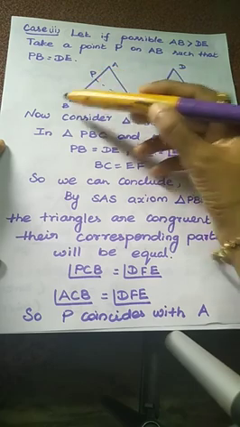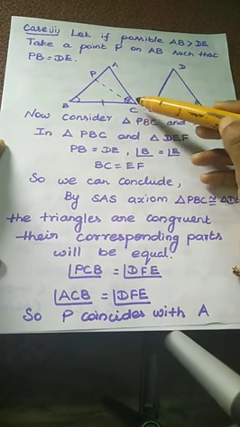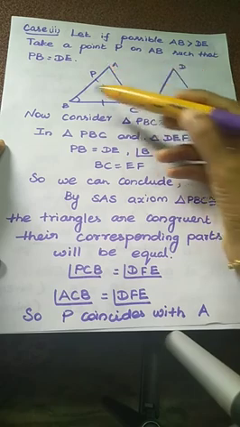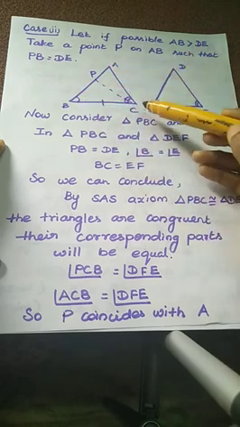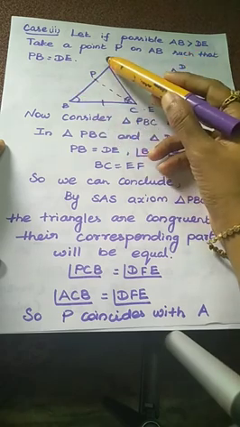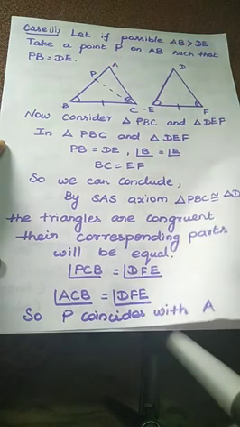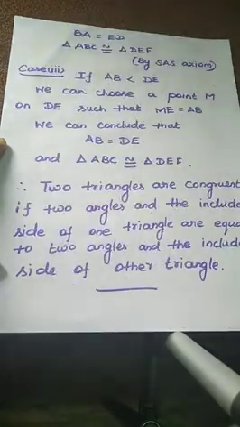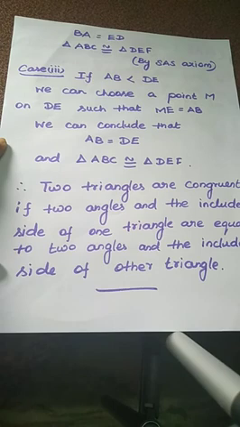So angle PCB is equal to angle DFE, and angle ACB is equal to angle DFE. This point P coincides with A. So what is the conclusion finally? BA equal to ED. BA is one of the sides of triangle ABC, and the second triangle's side is DE. So BA equal to DE. Therefore, triangle ABC is congruent to triangle DEF. Here we used the SAS axiom.